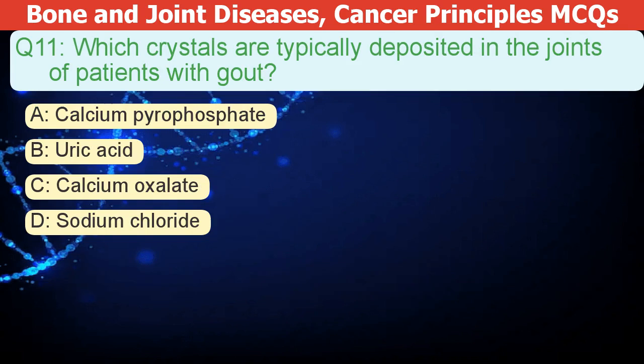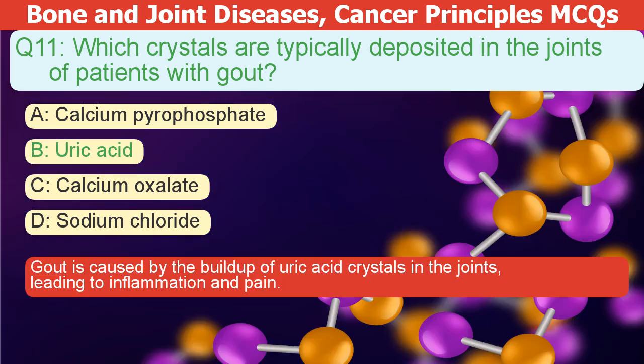Which crystals are typically deposited in the joints of patients with gout? A. Calcium pyrophosphate. B. Uric acid. C. Calcium oxalate. D. Sodium chloride. The correct answer is B. Gout is caused by a buildup of uric acid crystals in the joints, leading to inflammation and pain.